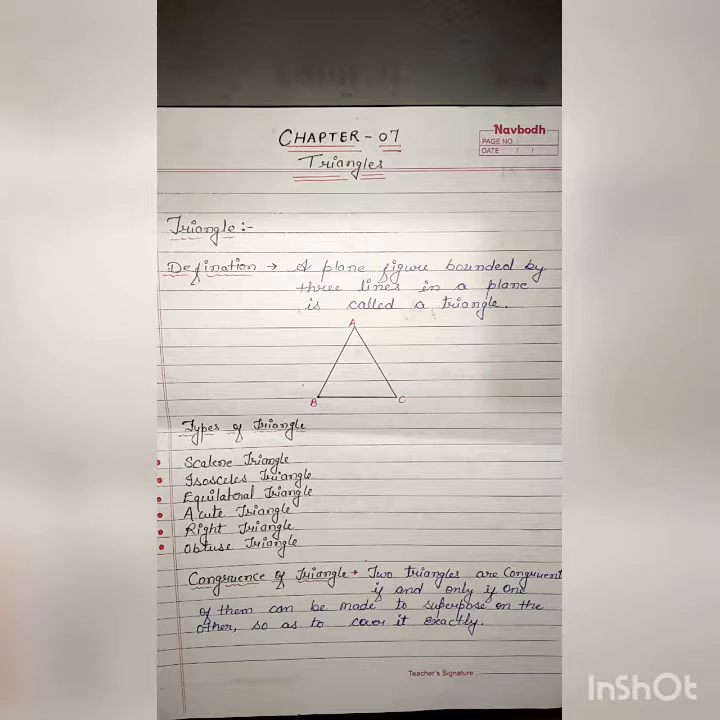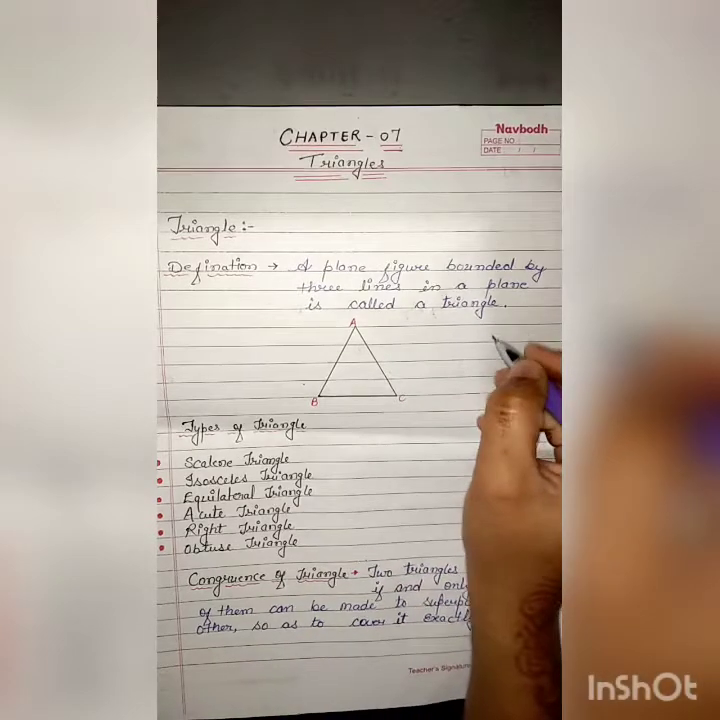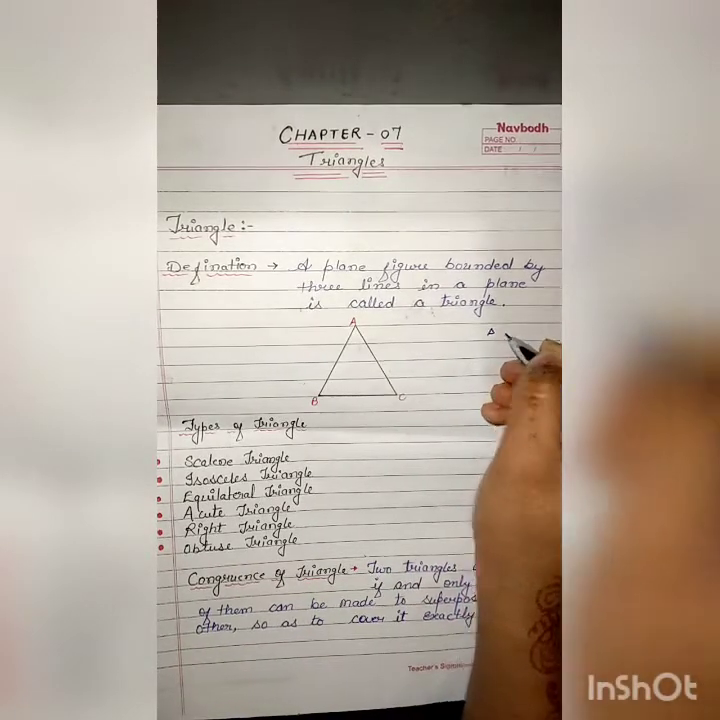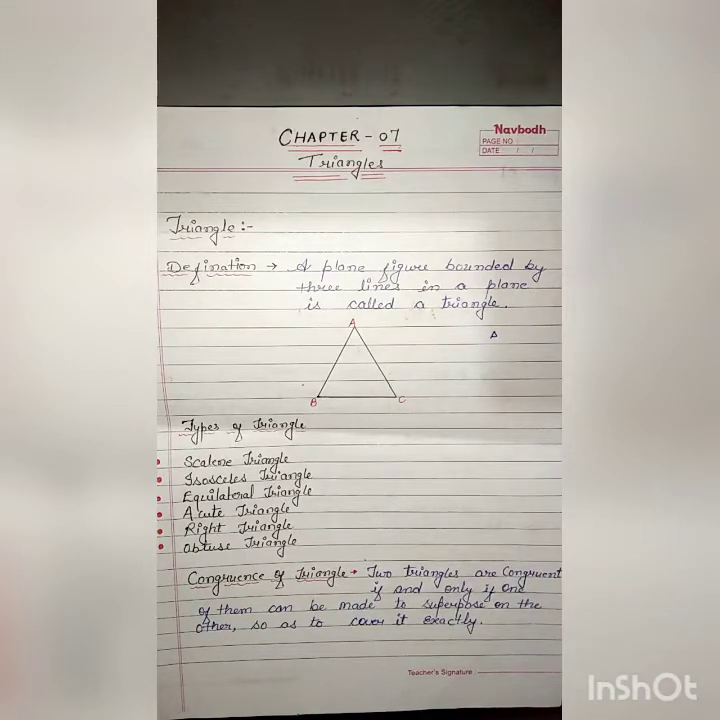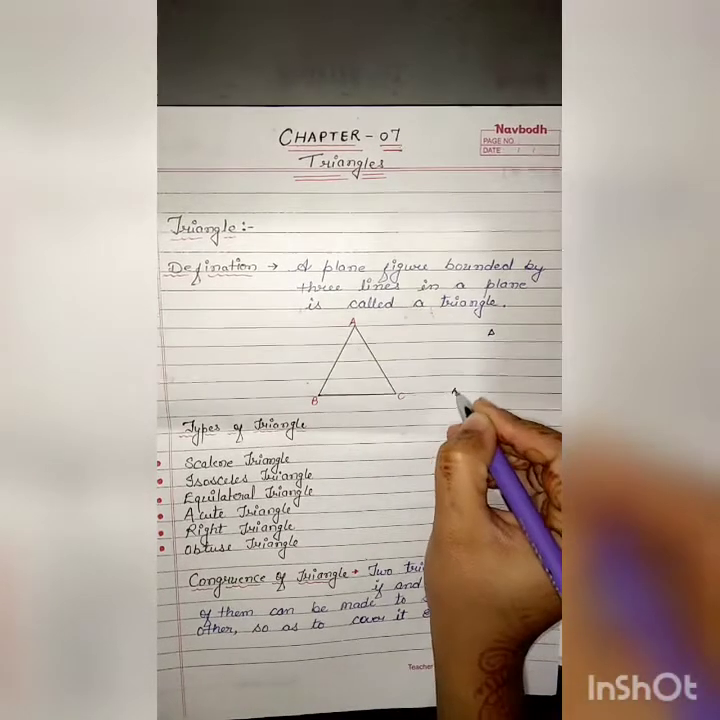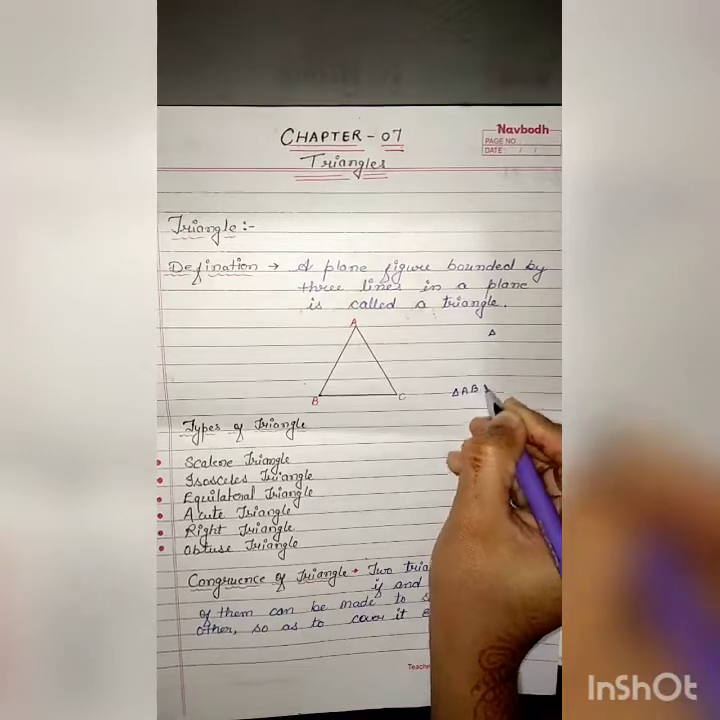For the sake of convenience, we shall denote angle ABC, angle BAC and angle ACB by angle A, angle B, angle C respectively. We shall also use the symbol of triangle, read as delta. This symbol is called triangle. We also call the symbol delta in place of the word triangle. Thus the triangle ABC will be denoted as triangle ABC.